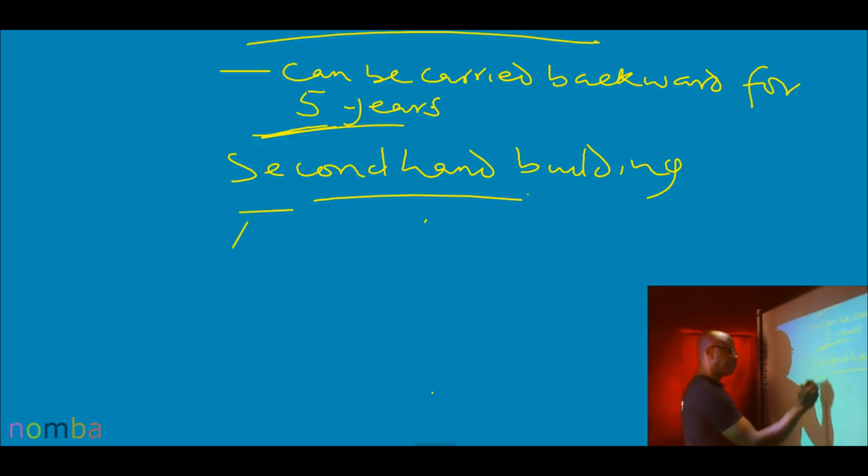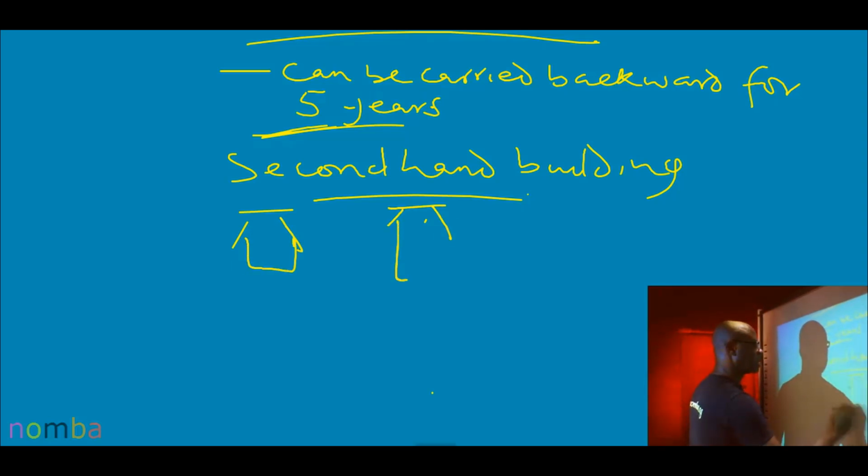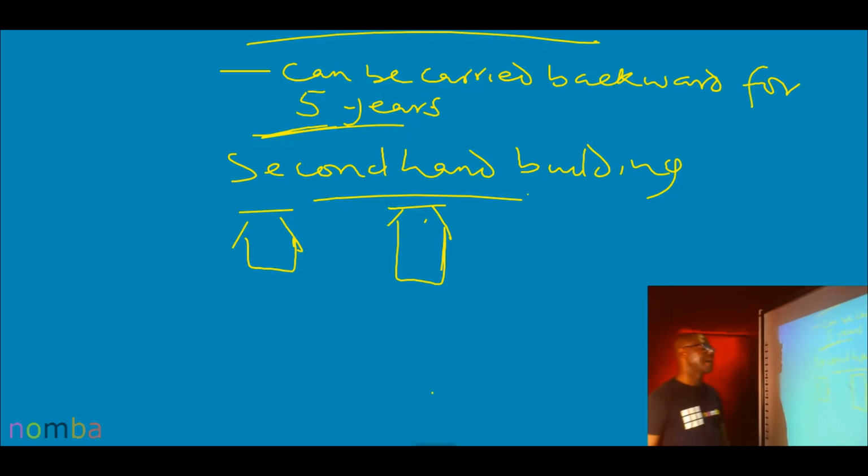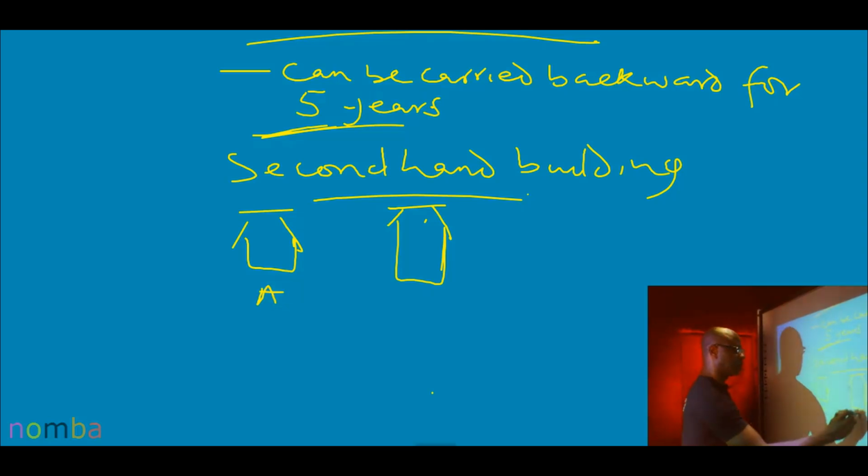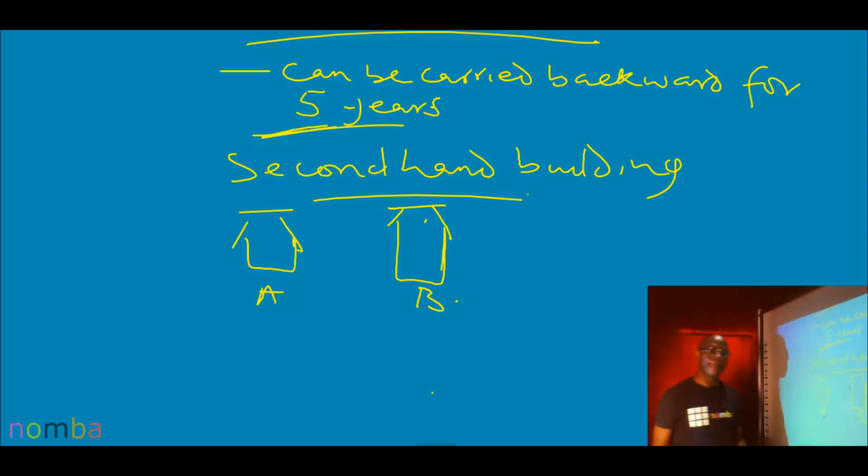Assuming I have these two buildings, and they are both second-hand. I built house A, call them A and B, and never put A to use for one day, and I sold it to you. You agree with me that it's second-hand. B, I built it and used it maybe for 4 or 5 years and I sold it over to you.